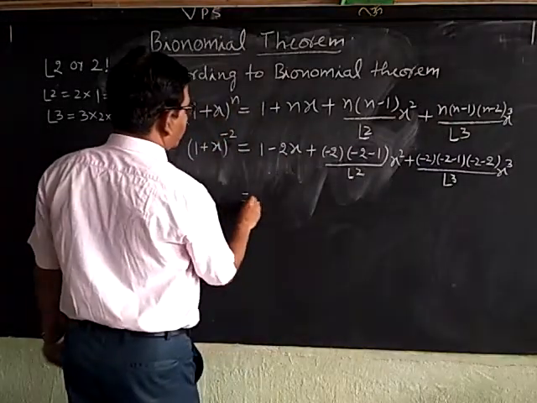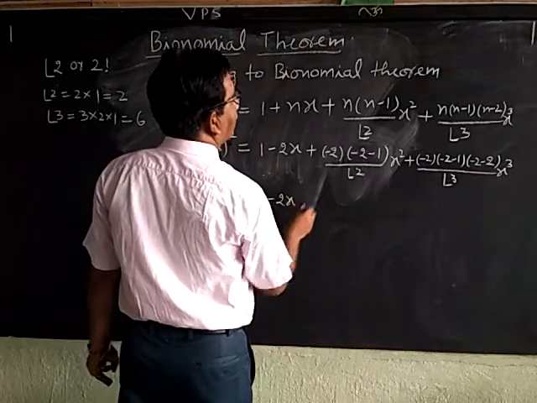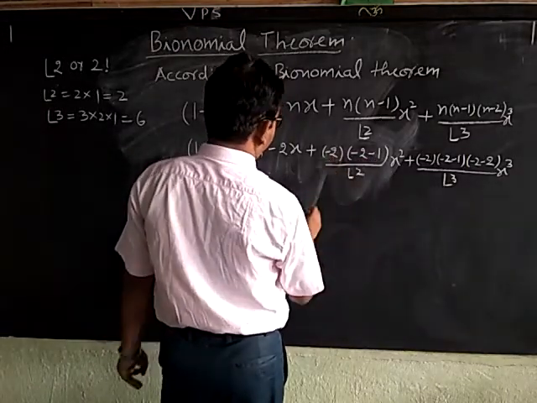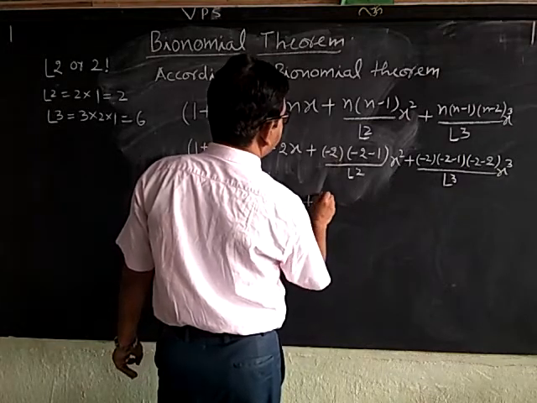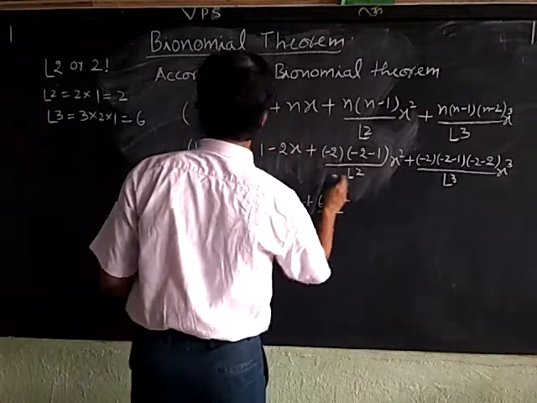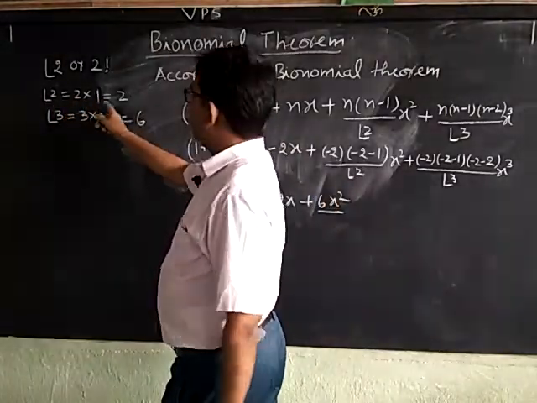Now this becomes 1 minus 2x, and minus 3 multiplied by minus 2 is plus 6x square, and the value of factorial 2 is 2.